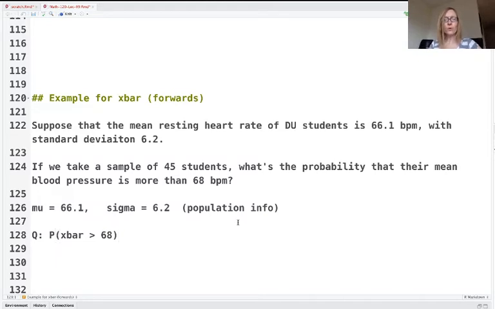In other words, we're thinking that x bar is equal to 68. We're using that value. That's going to be our cutoff. Our cutoff is x bar equals 68. Our sample size is n equals 45.